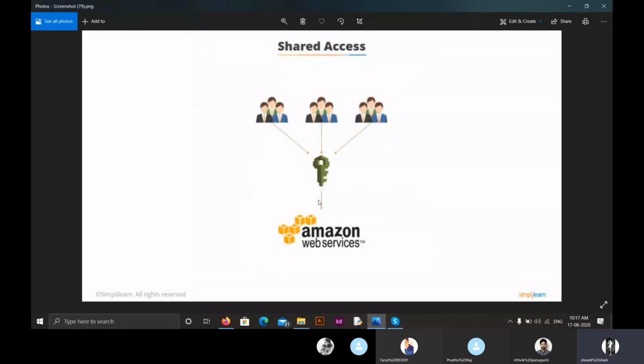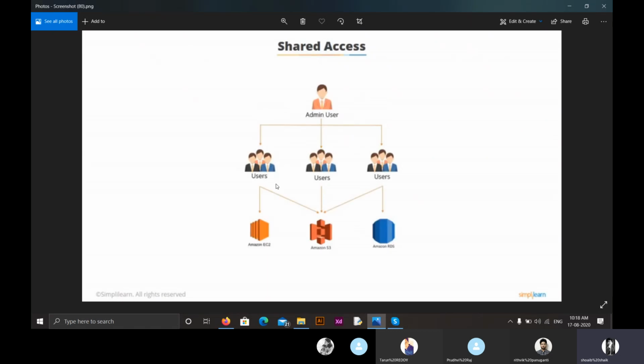So what we are doing is, we are not sharing our password, but we are sharing our resources. IAM allows us this option. Through this we can have the maximum security. No one can have the administrative access, but what they can have is access to the Amazon Web Services. I hope everyone is clear. If you have any doubts, you can ask me now. So this is about shared access. What shared access does is we can grant others permissions to access and use resources in our account without sharing our administrative password.